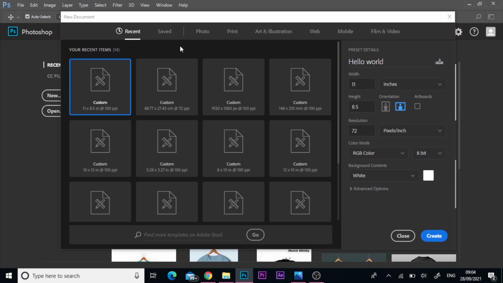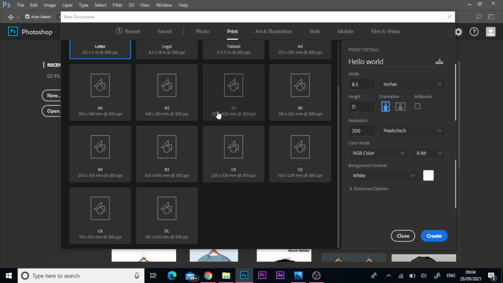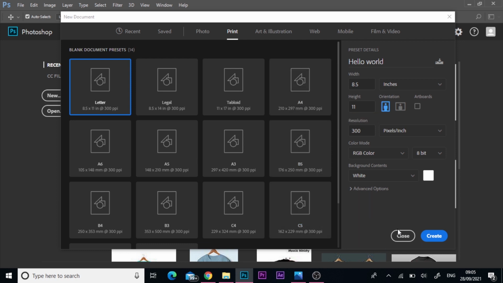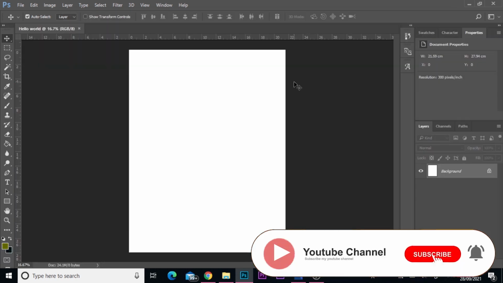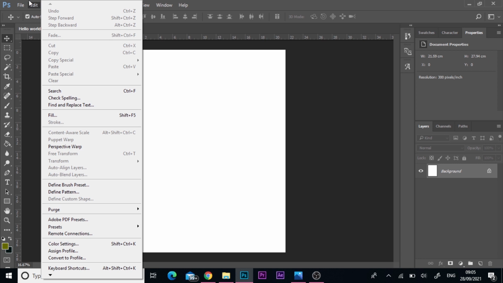But we have default sizes that you can actually choose. We have A3, we have A5, we have A6, we have A4. So let's create our document. Great. So this is the interface of Photoshop, and that place is called the menu bar. The menu bar contains File, Edit, Image, Filter, Type, Window. We get to know what each does as we move forward.